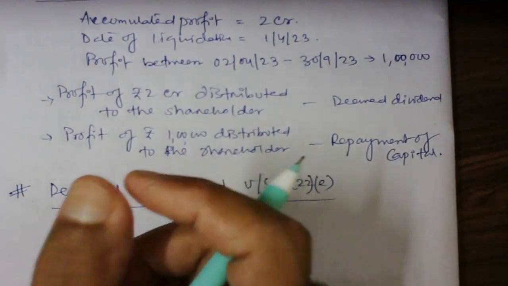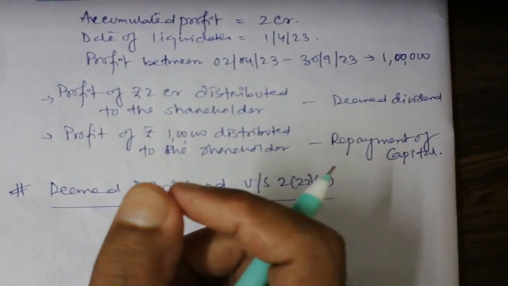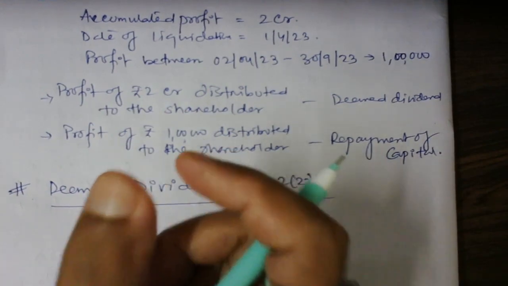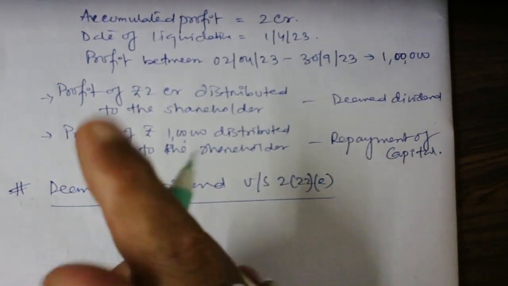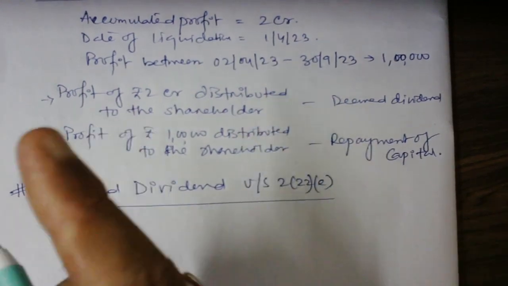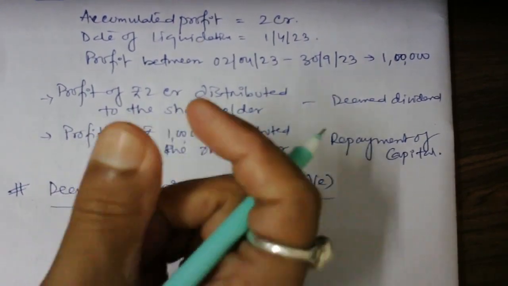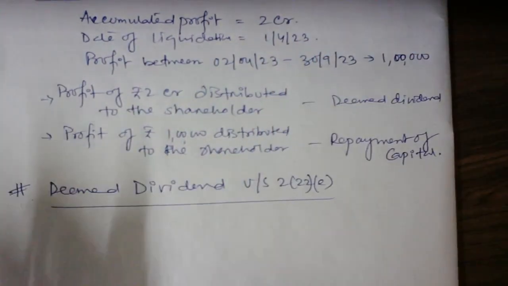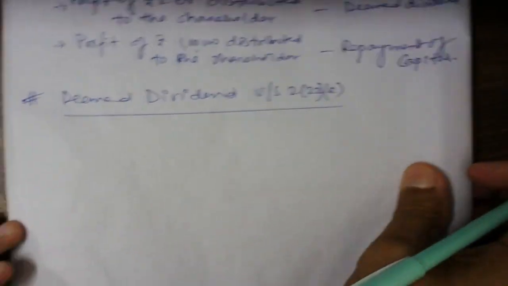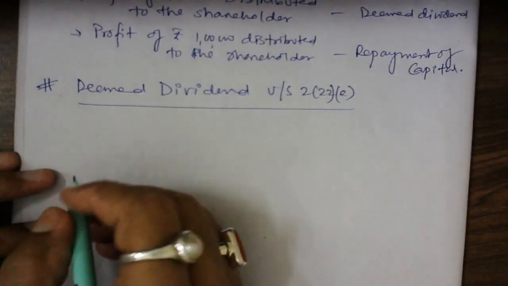So with respect to the accumulated profit, whatever we have given by way of advance, only to the extent of the accumulated profit that shareholder has, it will be treated as a deemed dividend. If the advance is not covered with the accumulated profit, then it will not be a deemed dividend. Okay, ये था provision. So चलिए इसको लिख लीजिए.